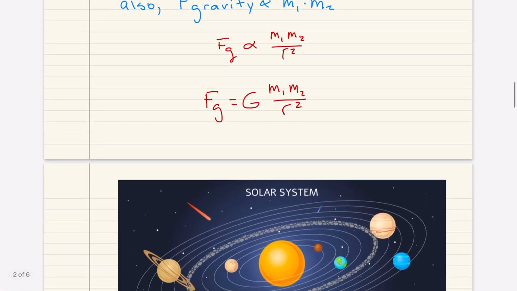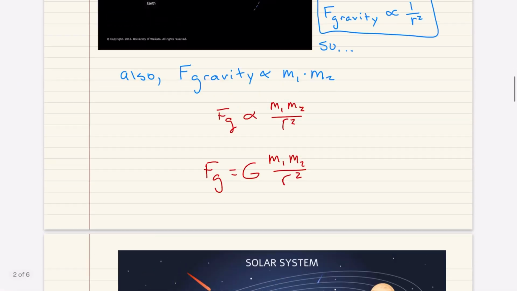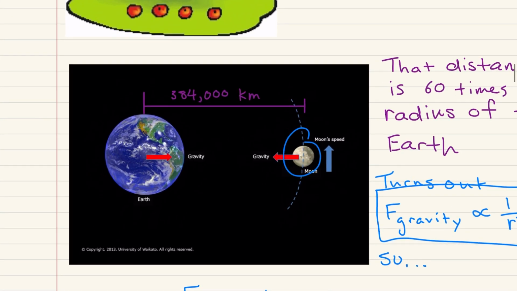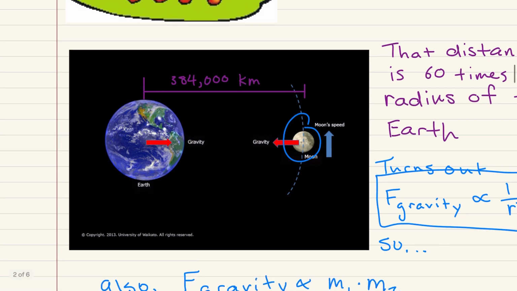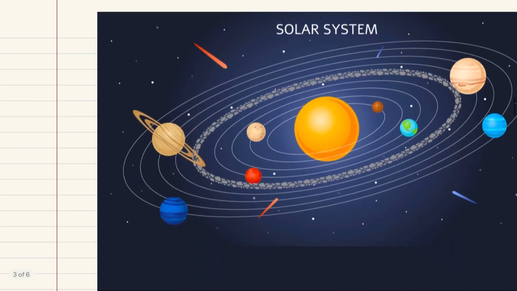But he didn't just get there in one step. He considered that the force that's causing the moon to stay in orbit around the Earth must be centripetal. He then followed by saying, well, the force that's causing planets to stay in orbit around the sun is also centripetal, and it tends to have the same relationship, the inverse square of their distance, as the moon has with Earth.